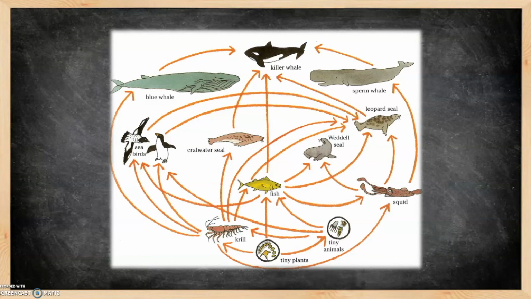And so we want to be very careful as humans as to the effects that we're having when we're removing animals from the population. It is very important for us to take care of the earth and take care of the plants and animals. And we need to help them and make sure that we are protecting what is there because they in turn help us. We are part of a food web and we need to keep the food webs that we have stable.